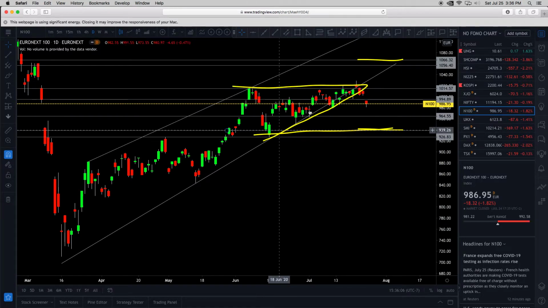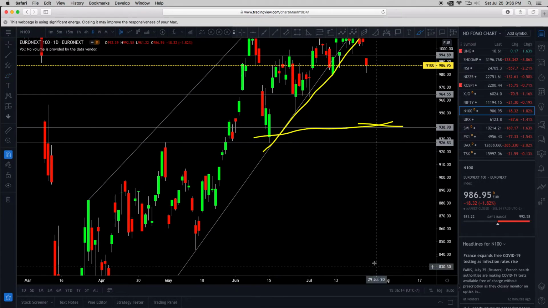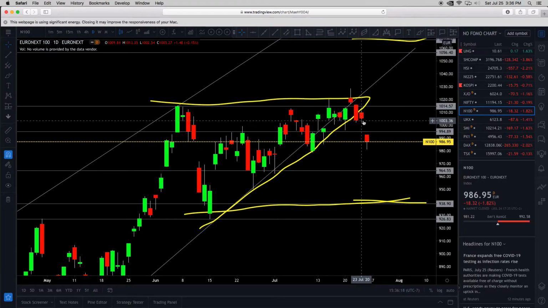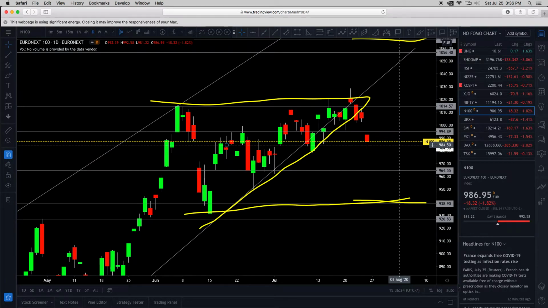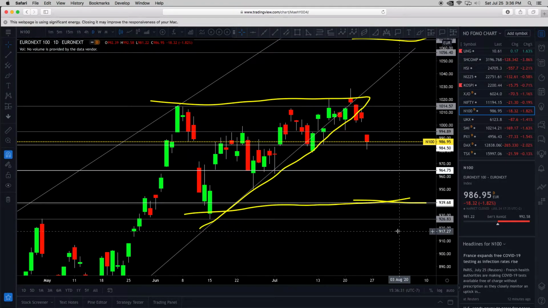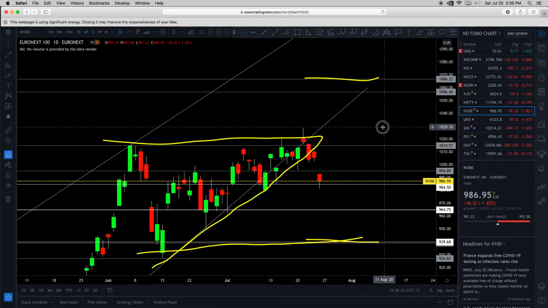So again, look at this. Ascending triangle, breakdown. What was the clue? Right here, the shooting star candle. Let me zoom in. Shooting star candle, weakness, test of the resistance, fail. Back down to support. Where? 984.50. Where's the next level of support? 964.70. Next level of support? 939.46.